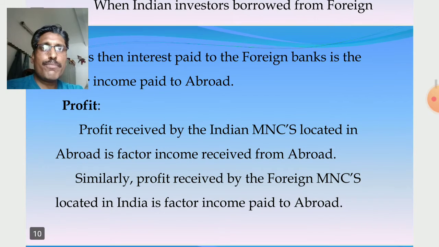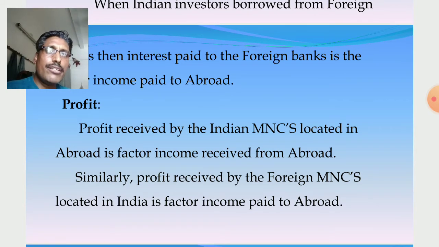Similarly, in case of profit, take the profit received by Indian MNCs located abroad. We know these are Indian multinational corporations, like Tata Iron and Steel Company, Tisco, Reliance, Aditya Birla, Jindal, Asian Paints, Maruti, Hero. These are the Indian MNCs, and they have branches in different parts of the world. So how much profit they receive abroad comes to India. So profit received by the Indian MNCs located abroad is factor income received from abroad.